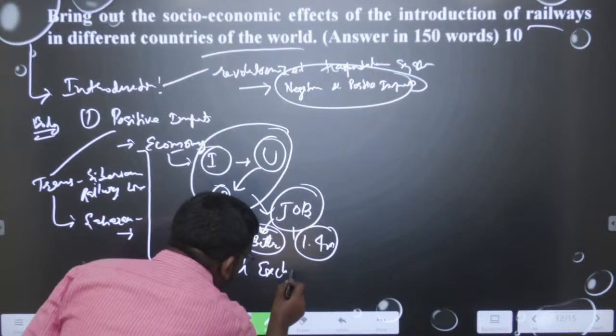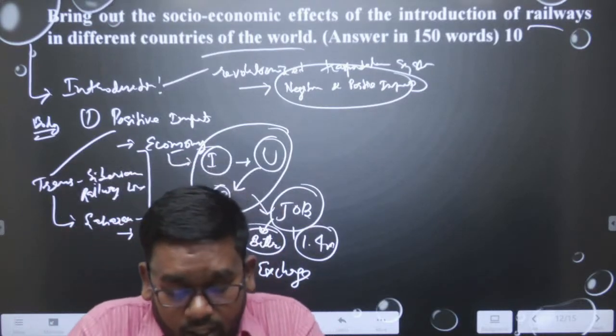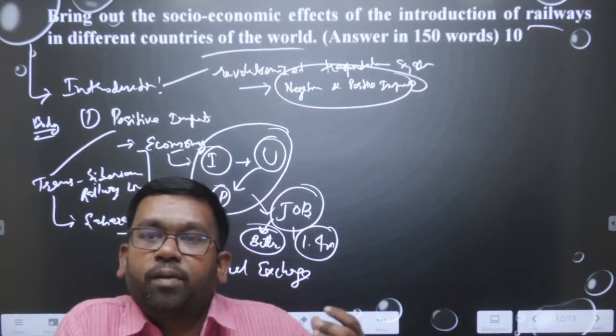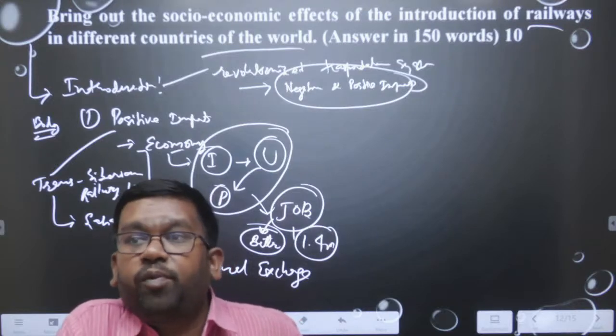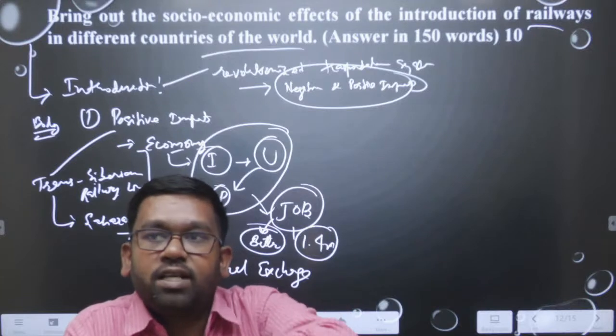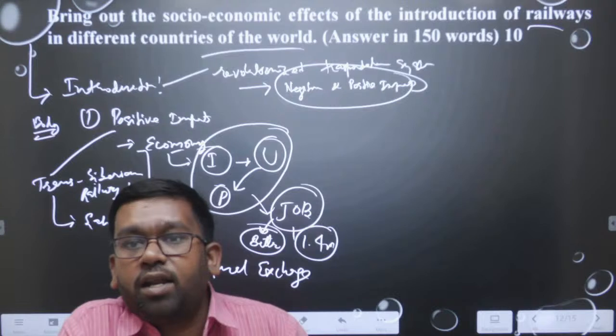Cultural exchange. What will happen in the cultural exchange? In the cultural exchange, you can write about how, in India especially, when the railway line was constructed and the map was made, the people had the imagination that we are all the same. When railway lines were constructed everywhere in India, the people started imagining that we all are same.